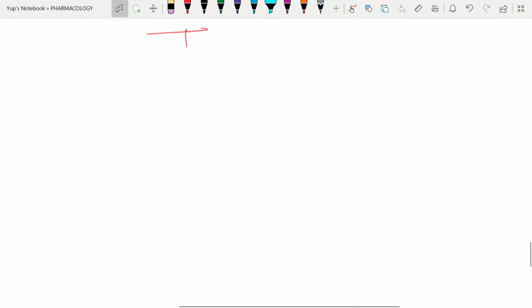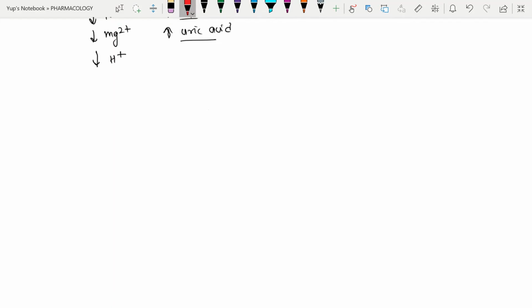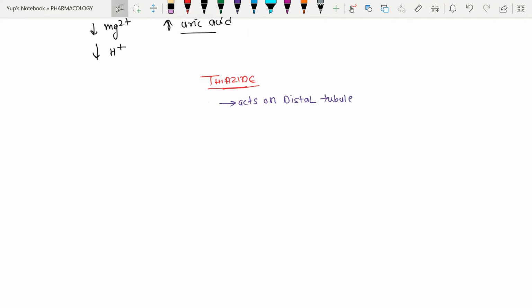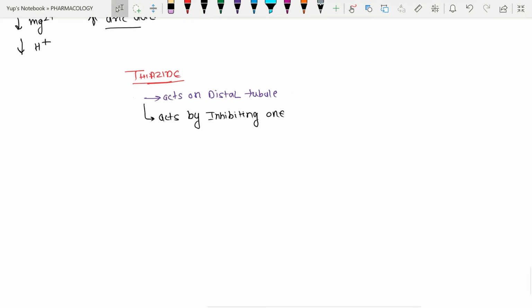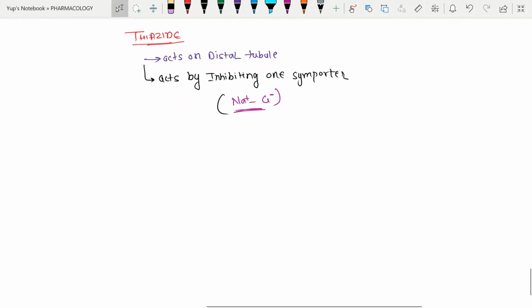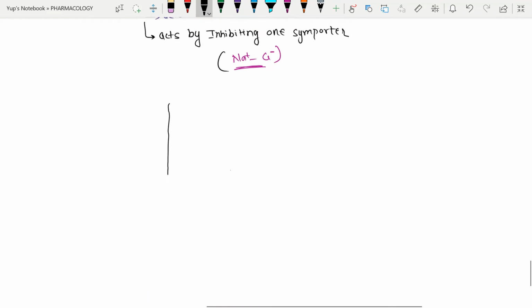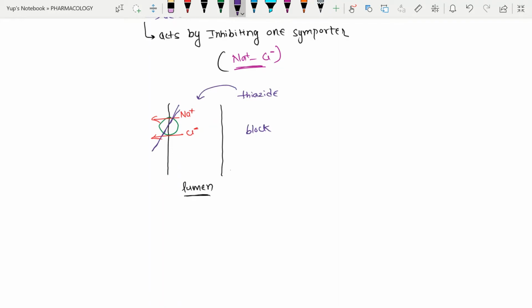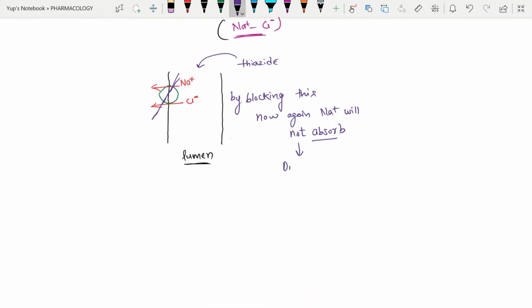Now let's discuss our second topic, that is thiazides. We already know that thiazides act on the distal tubule. How do they act? They simply block one symporter, or act by inhibiting one symporter, that is sodium chloride. In the diagram, think that this is the lumen of the distal tubule, this is the symporter, and thiazides will act on this and block it. By blocking this channel, sodium will not be absorbed, so diuresis will occur.